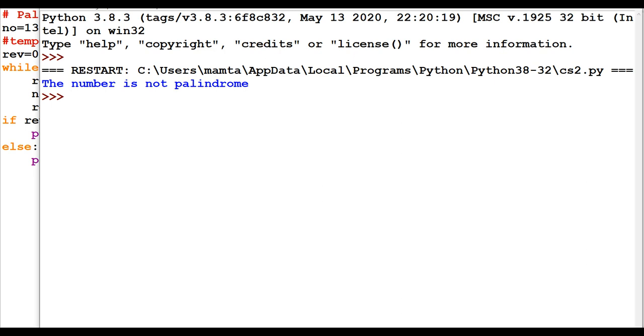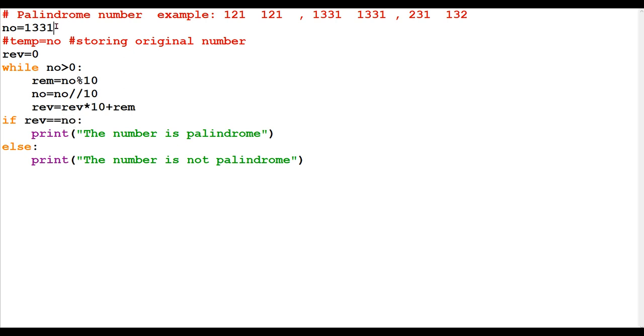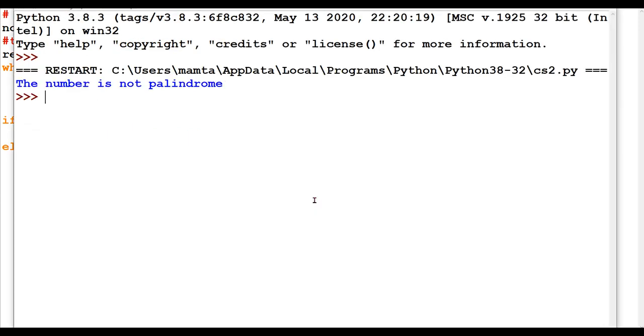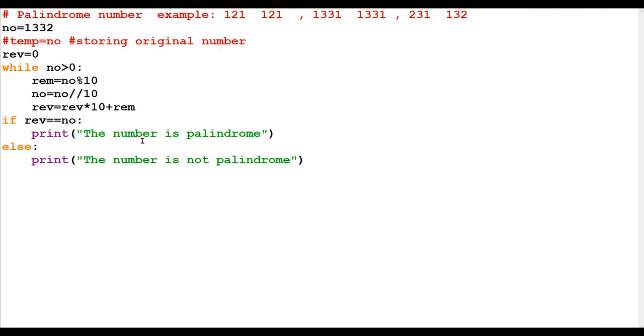The number is not palindrome. Just we'll try to enter a non-palindrome number. Maybe it will come as a palindrome number reverse, because earlier it was coming reverse for a palindrome number. Now maybe for a non-palindrome number it is giving palindrome. Again it is giving not palindrome. That means there is some logical problem. Where is that logical issue lying? Can anyone tell?